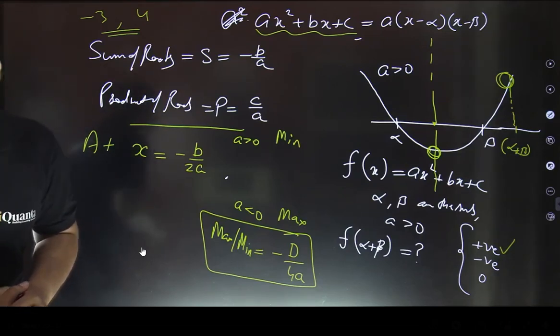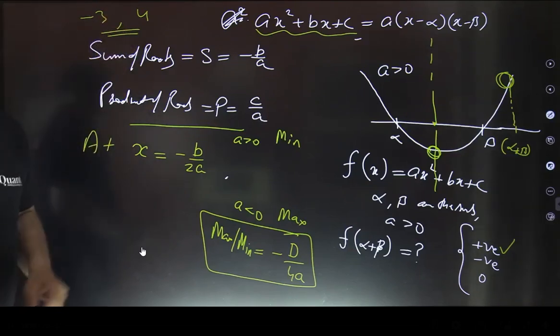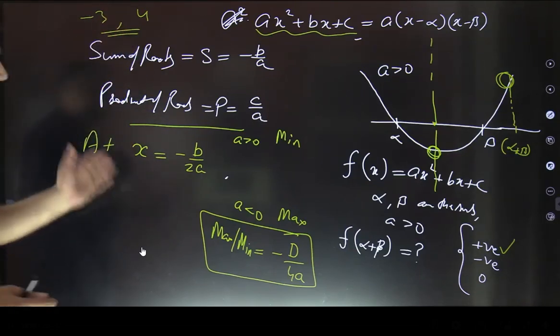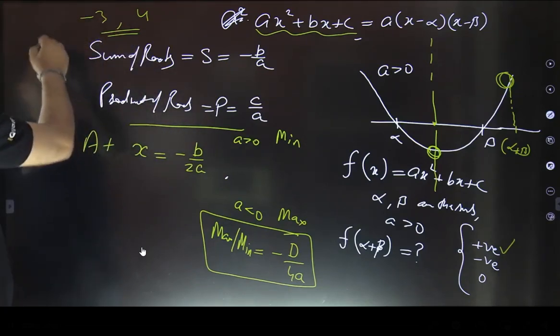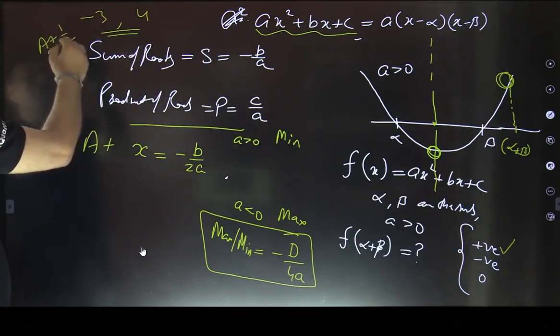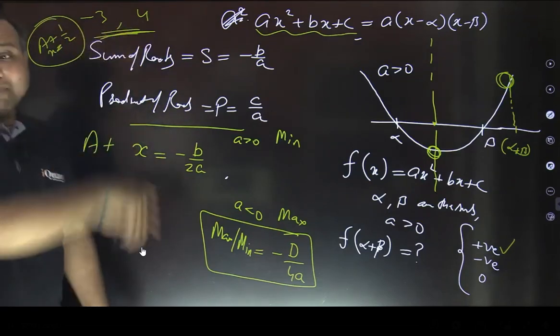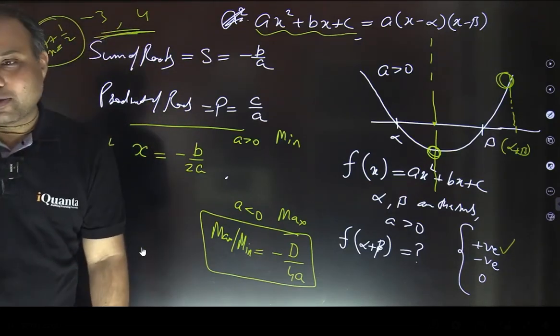No issues. Yes, so minus 3 and 4 are the two roots of an equation. In that case, what is going to be the mid value? It is 0.5. It is simply alpha plus beta by 2. 4 minus 3, 1 by 2. So at x equals 1 by 2, this parabola having minus 3 and 4 as the two roots is going to get its extreme value.